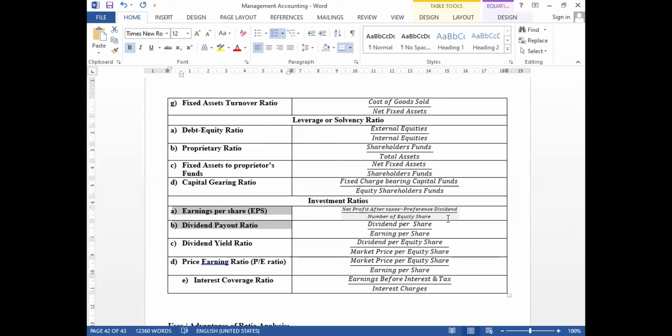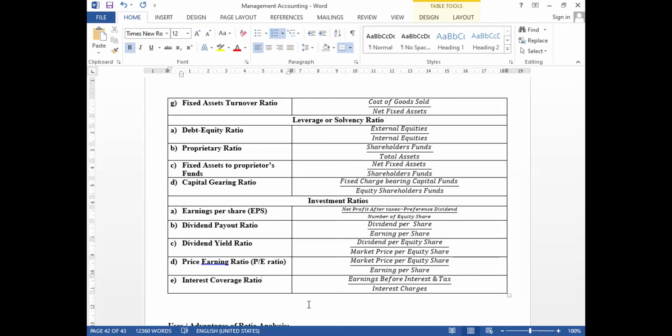Next one, price earnings ratio, PE. Price earnings ratio means market price per equity share divided by earnings per share. Lastly, interest coverage ratio means net earnings before interest and tax divided by interest charges.